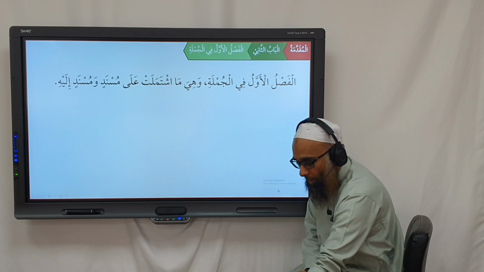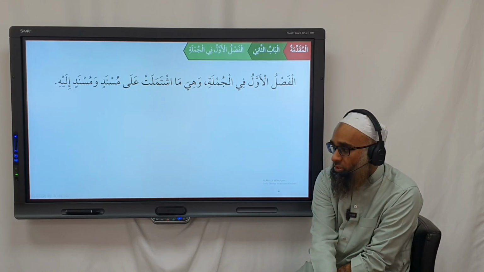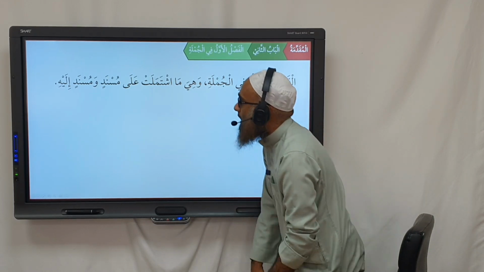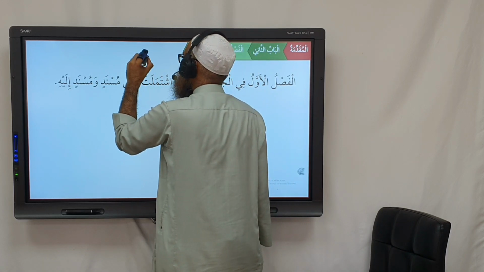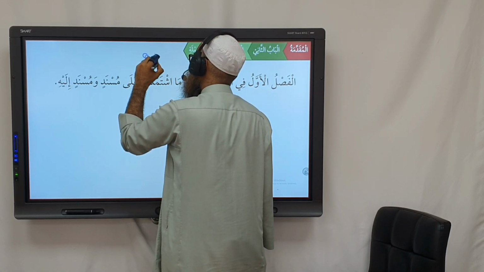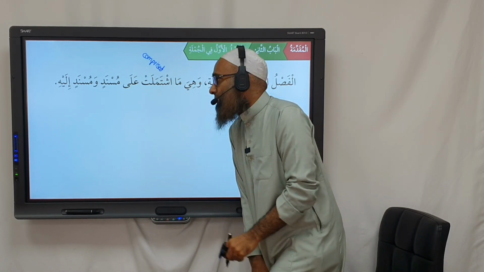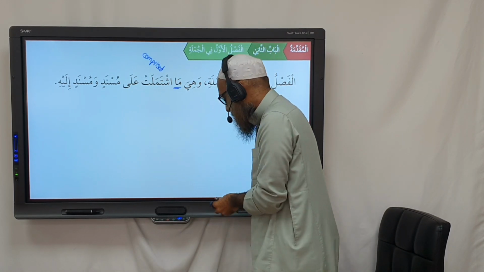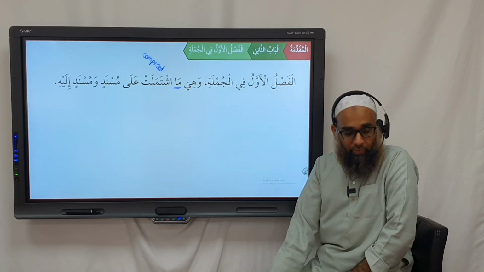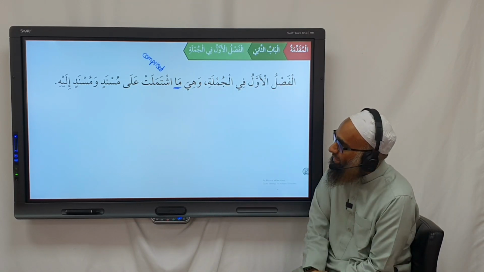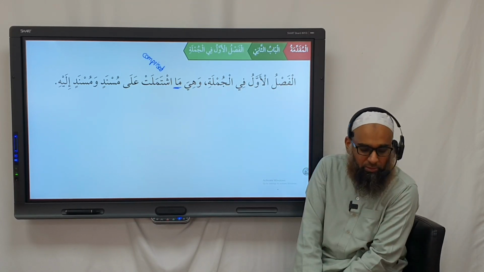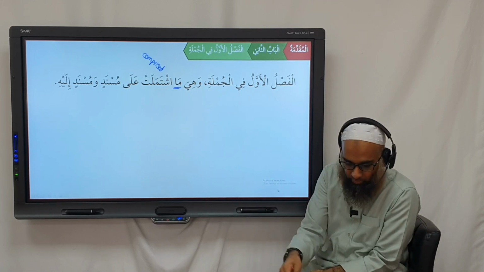What is Jumla? Mashtamalat ala musnadin wa musnadin ilayhi. Ishtamala, what is? Comprised. What does ishtamalat mean? Comprised. So a Jumla is that wording or that structure which is comprised of two things: a musnad and a musnad ilayhi. What's a musnad and musnad ilayhi? It's coming up. Okay.